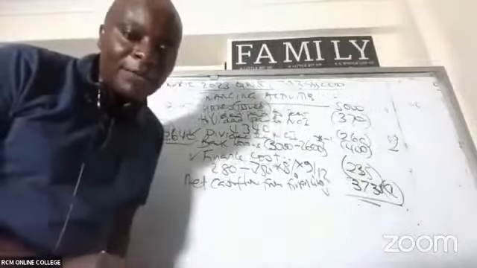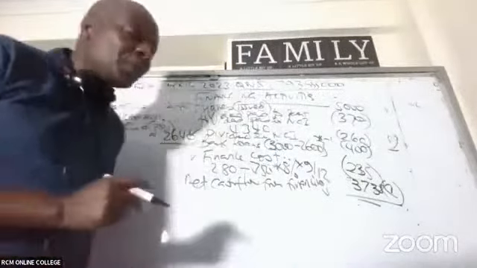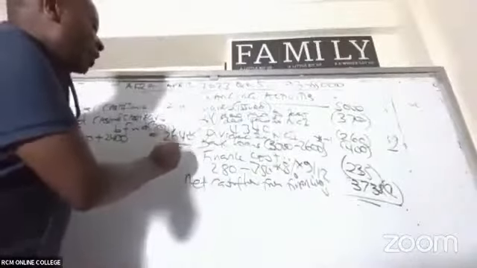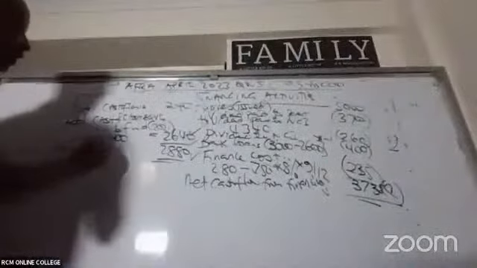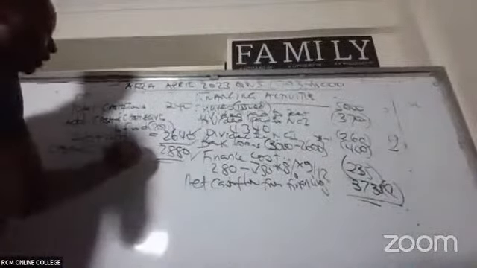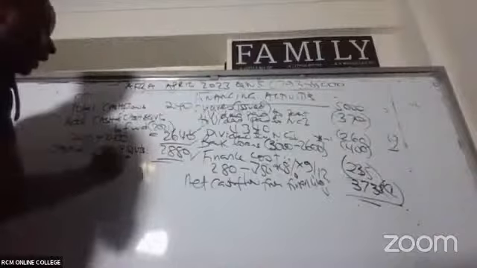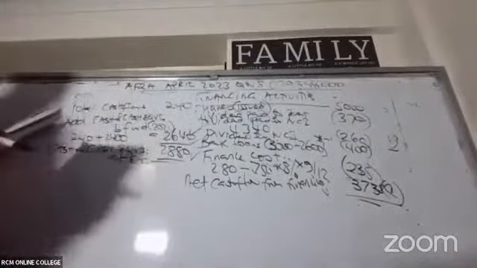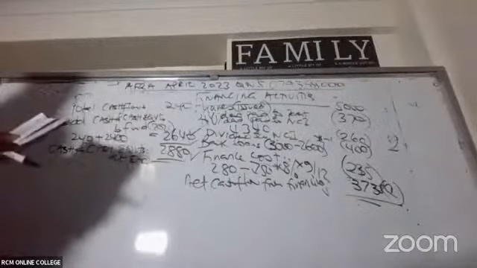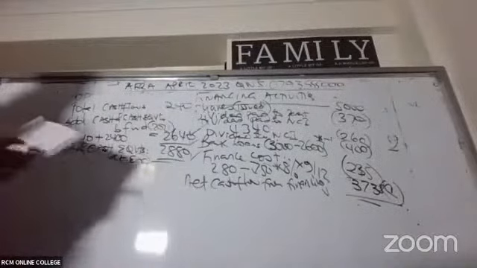2880. I'm being given a figure of 2880 by Victor HP. So this should be able to tally with cash and cash equivalents at the end. Let's try to see whether they are summing up. Cash and cash equivalents at the end.